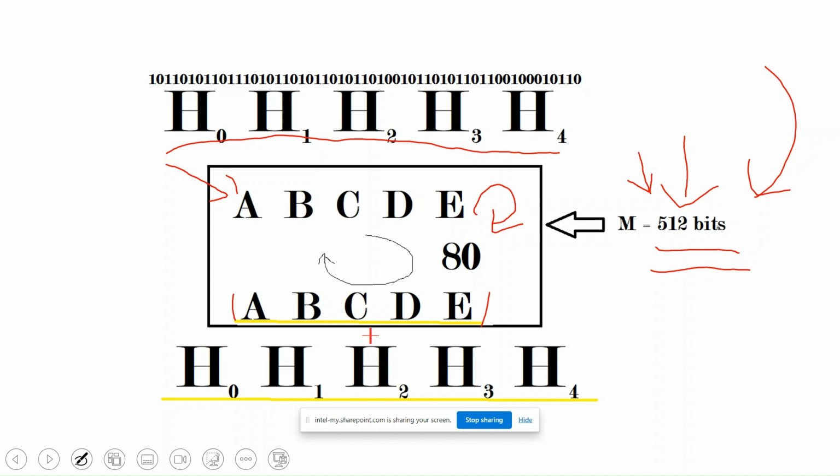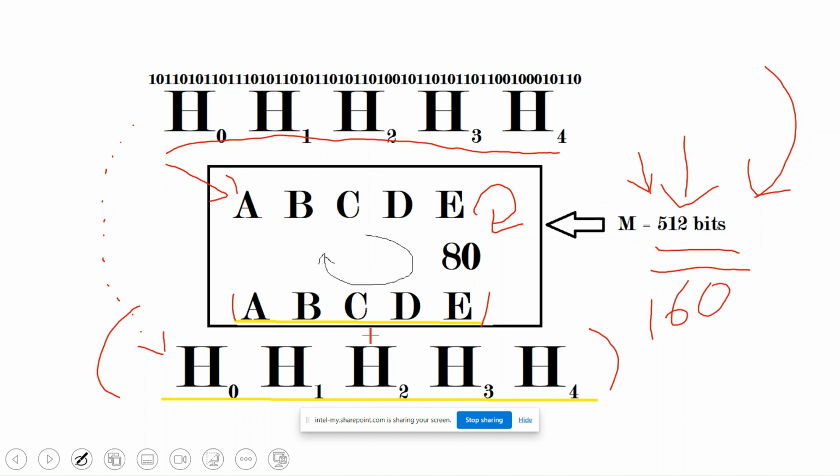Now what we will do is bring this here and add it. So basically we will add A, B, C, D, and E to the original H0, H1, H2, H3, and H4 to get a new H0, H1, H2, H3, and H4. So that is how we get our 160 bits of hash. This is what we call the digest, the 160-bit digest.